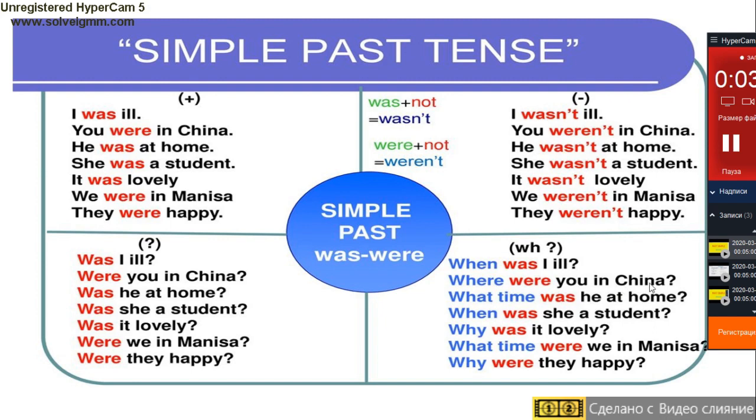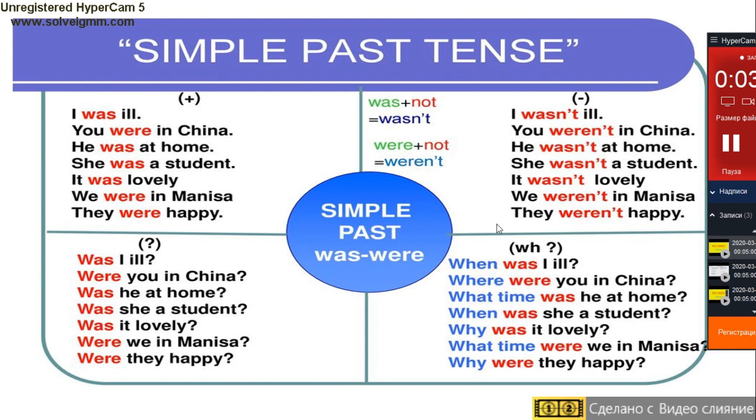What time was he at home? When was she a student?